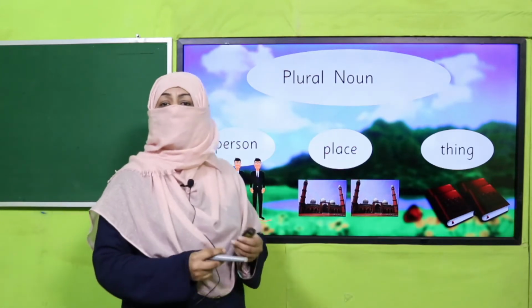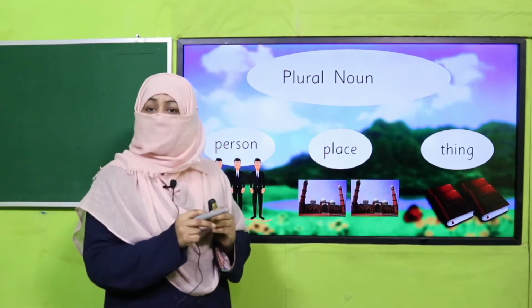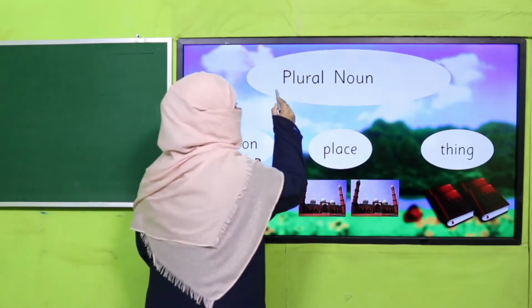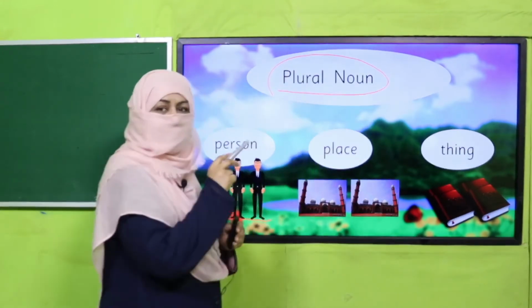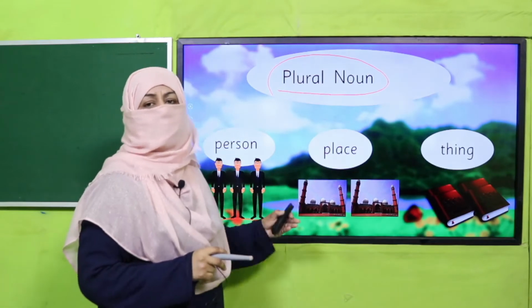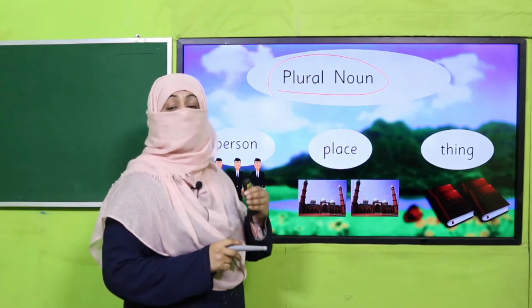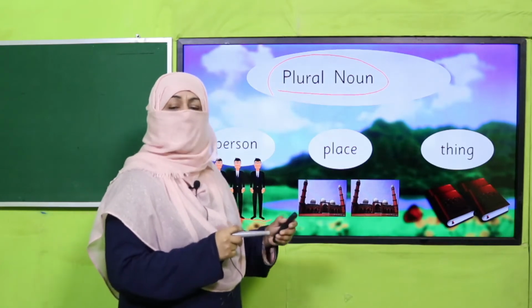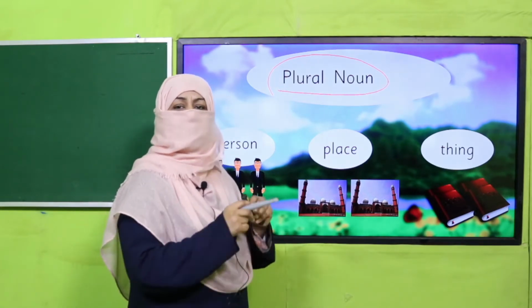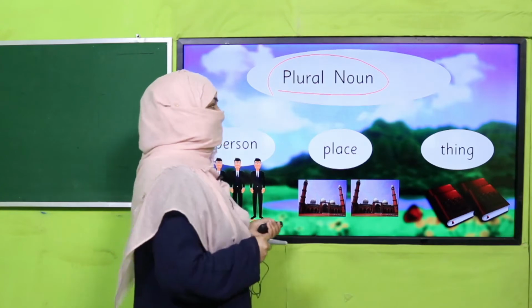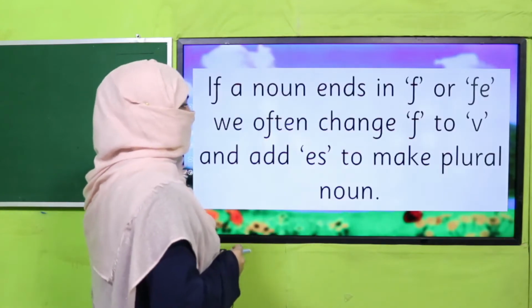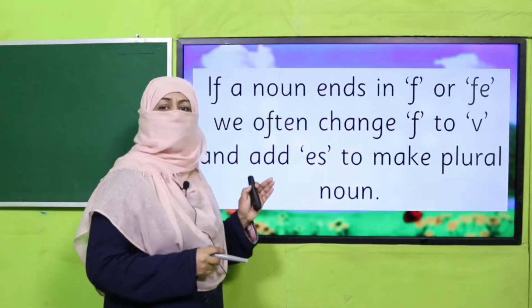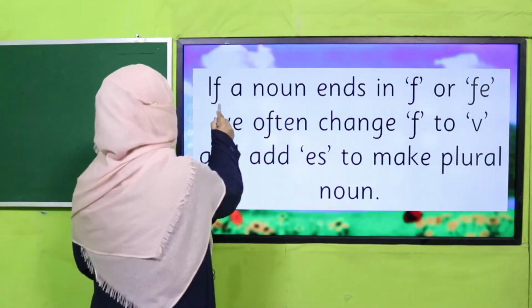When we want to mention in writing, we have to use plural noun. Right? So whenever there is more than one person or more than one place or more than one thing we are writing about, we need to use plural noun, and we are learning how to convert a singular noun into plural. So few rules we learned yesterday, and today we are going to move to the next rule. And what is that?